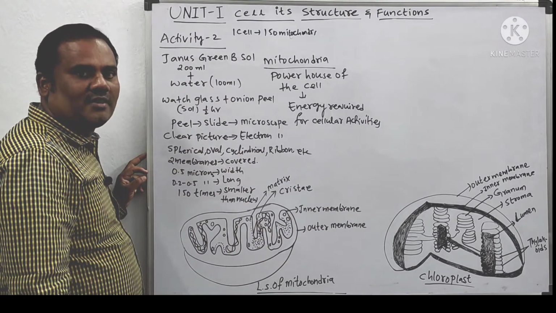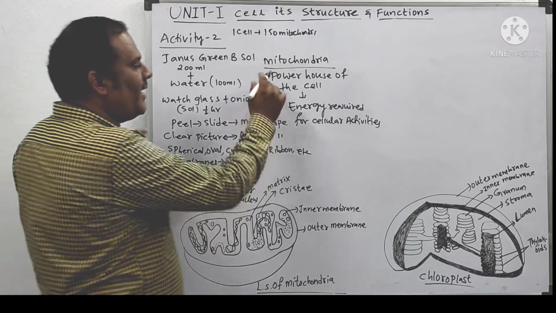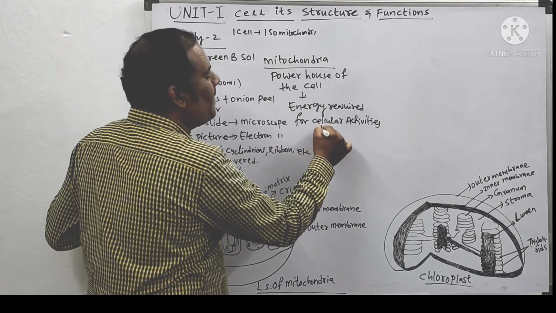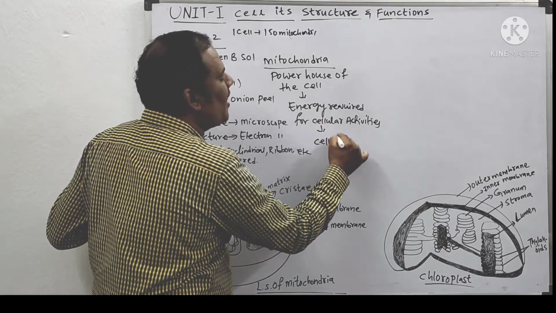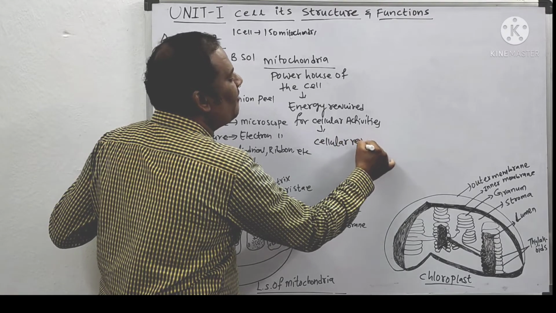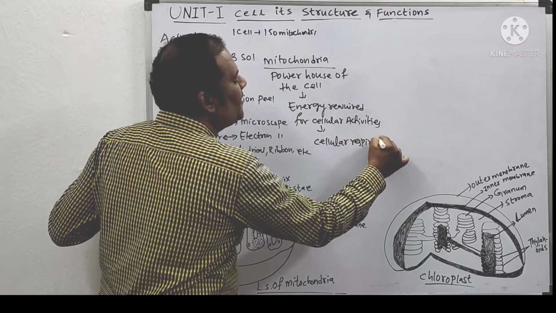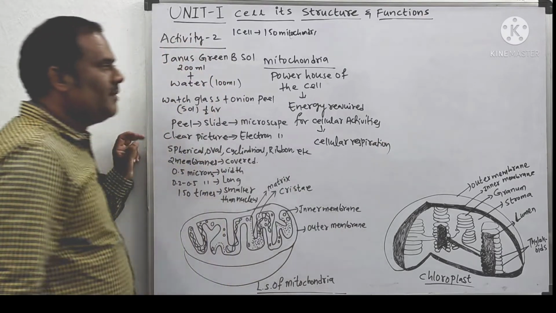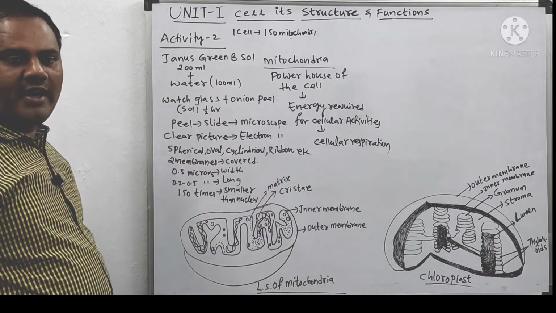And how can they give the energy? By participating in cellular respiration. These mitochondria are useful in the production of energy.